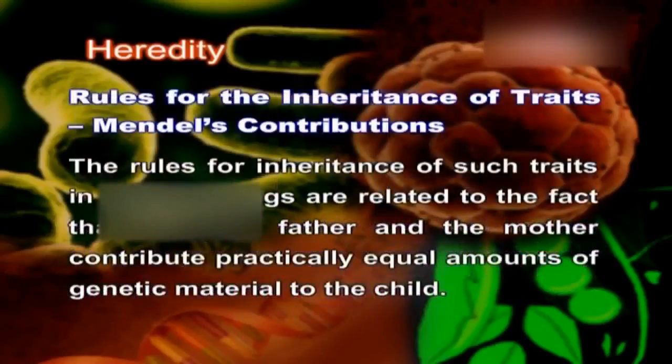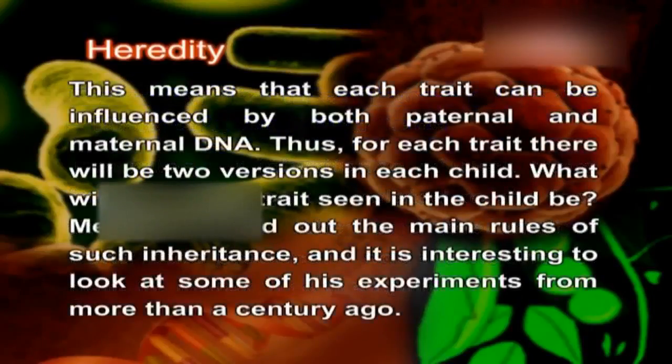Rules for the inheritance of traits. Mendel's contributions. The rules for inheritance of such traits in human beings are related to the fact that both the father and the mother contribute practically equal amounts of genetic material to the child. This means that each trait can be influenced by both paternal and maternal DNA. Thus, for each trait, there will be two versions in each child. What will then be the trait seen in the child?